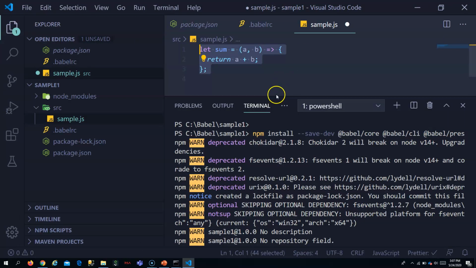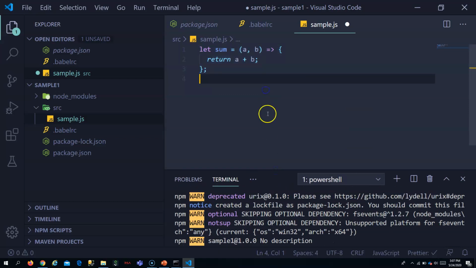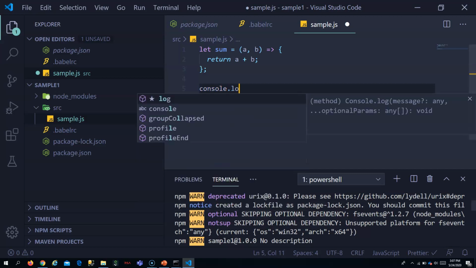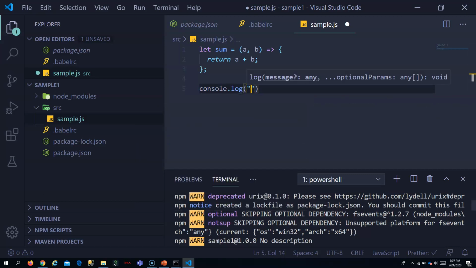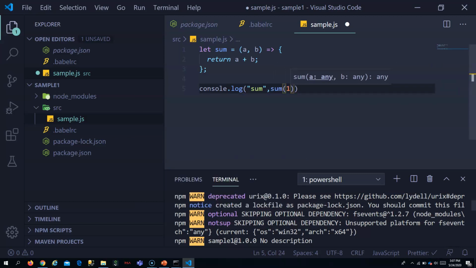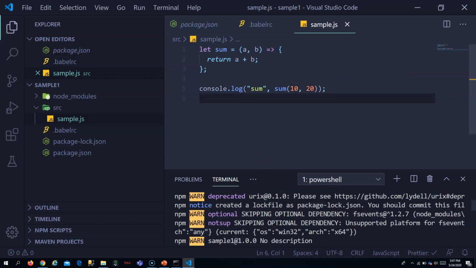So you are able to see this, right? So maybe I will console log sum, comma sum, 10 comma 20 something. So I have written a sample JS file.